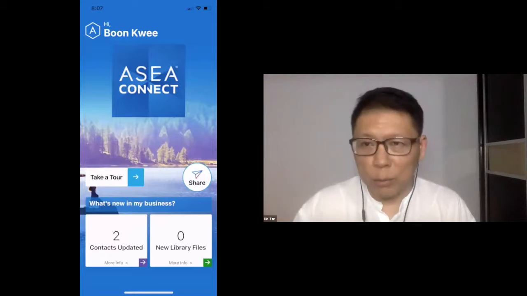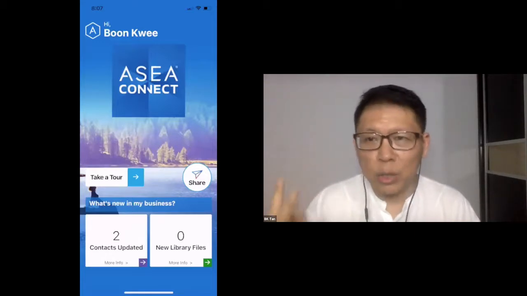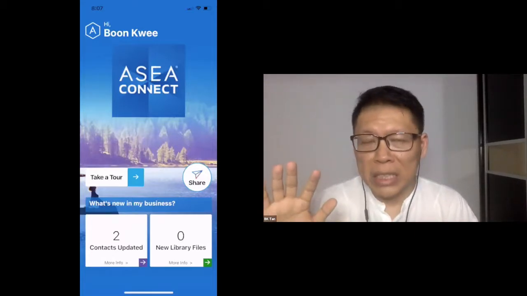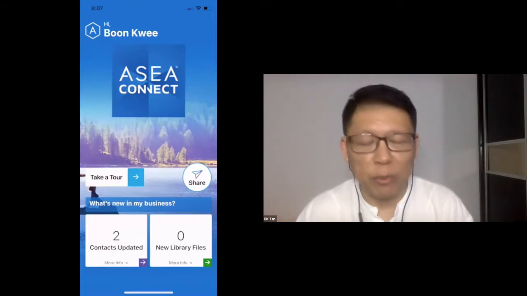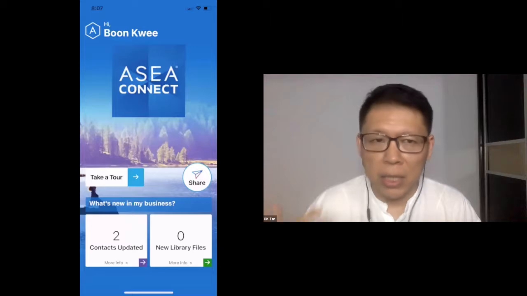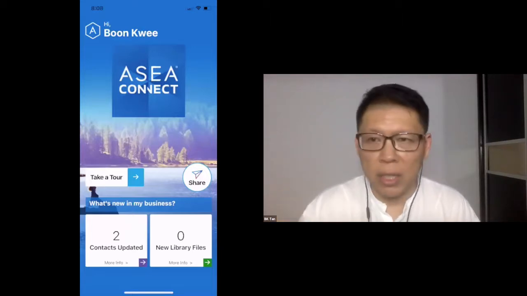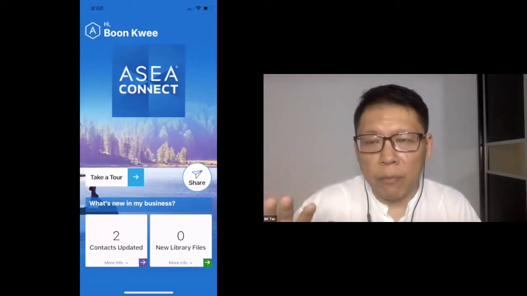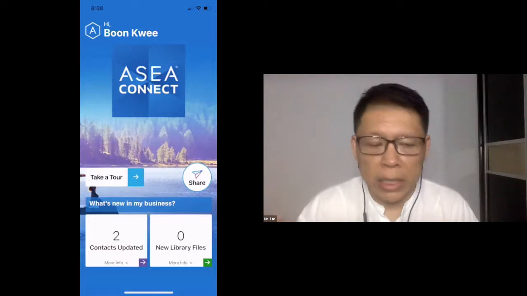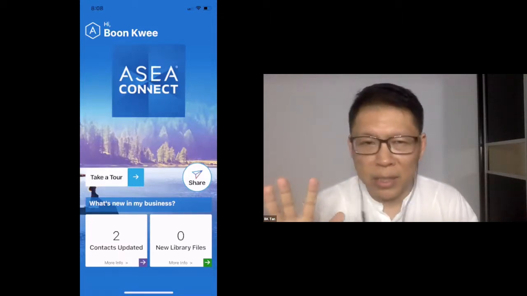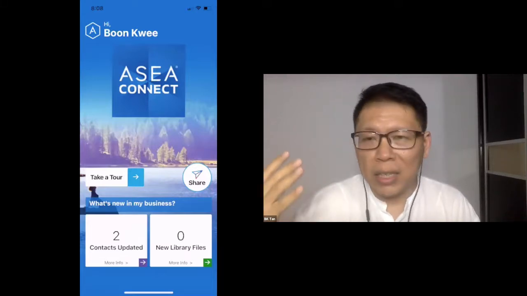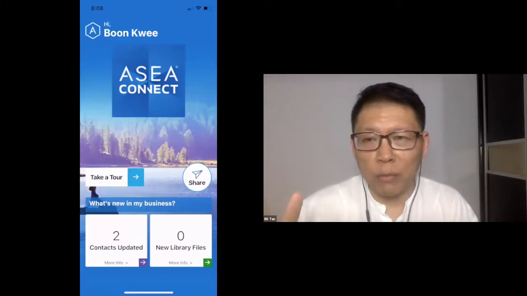Now, the second thing I need to highlight is this. It is a fairly new app and a fairly new platform. Almost every single day there's an update. So if certain things do not work correctly, or there are bugs, just understand that this is very natural for this stage of an application.